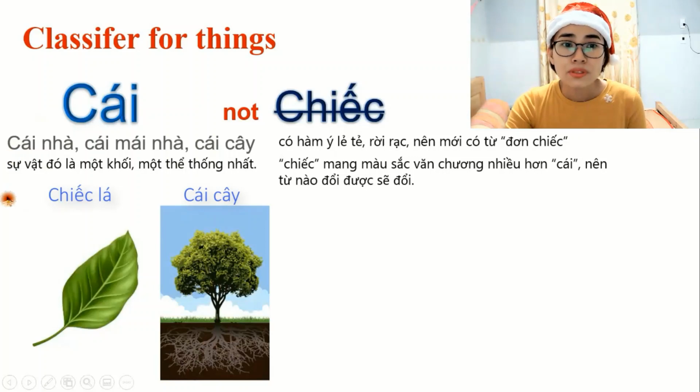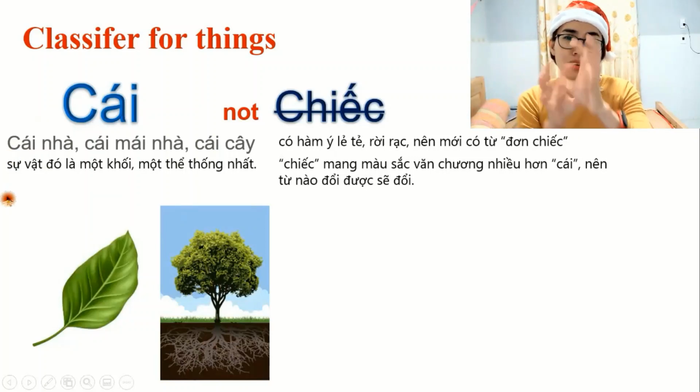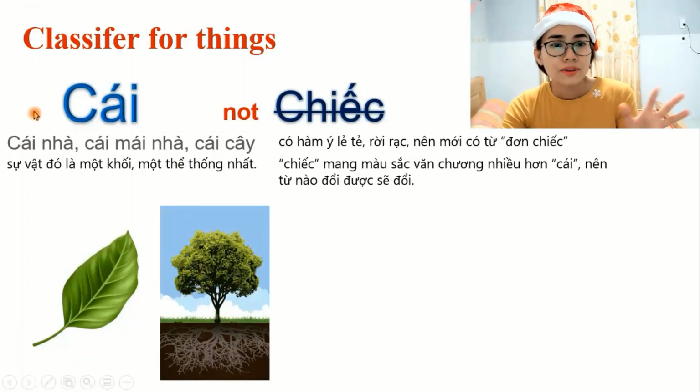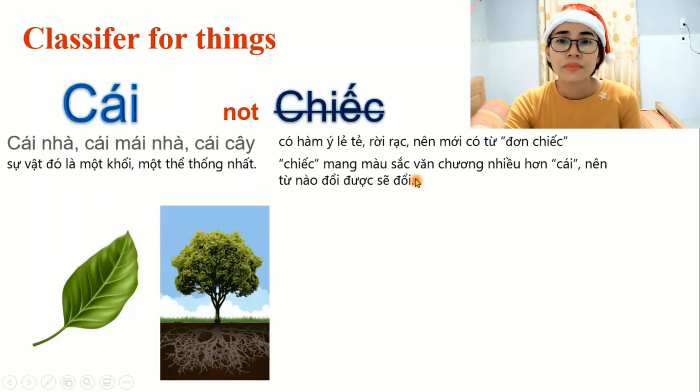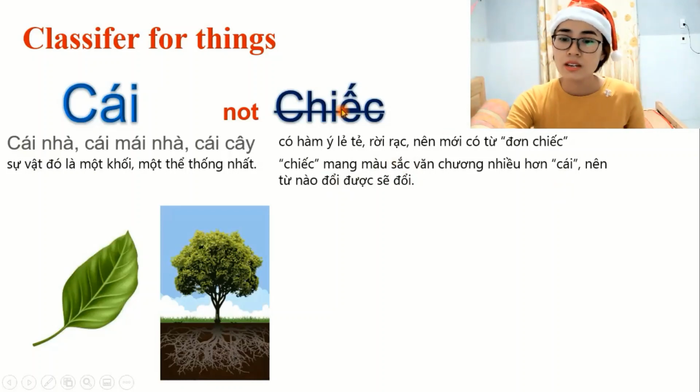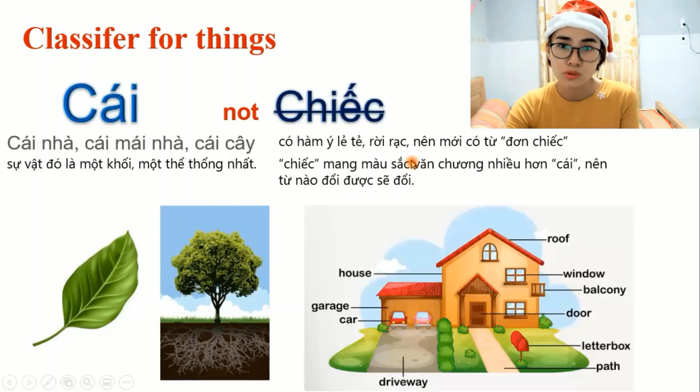So cái is for a thing that is like one unit object. But chiếc is for a thing that is single and can be easily taken out, and you want to use it in a poetry way or artistic way or special way, you use chiếc. So for example, in the house, the roof, cái mái nhà, you don't use chiếc with the roof. You can't just take the roof out easily, right?